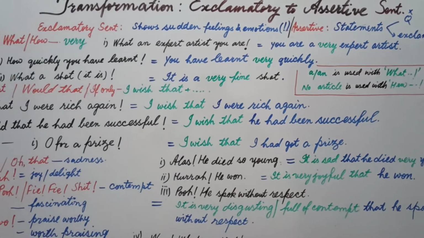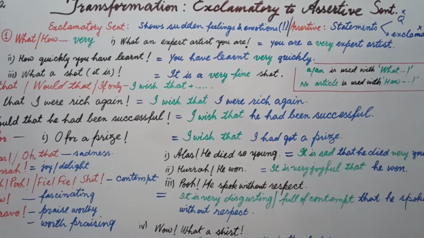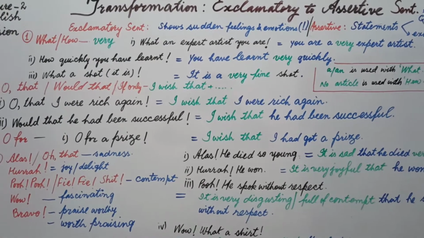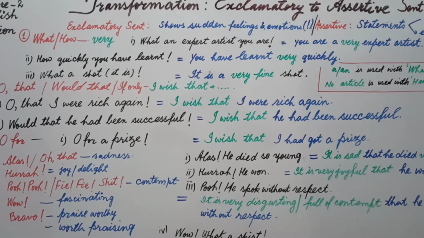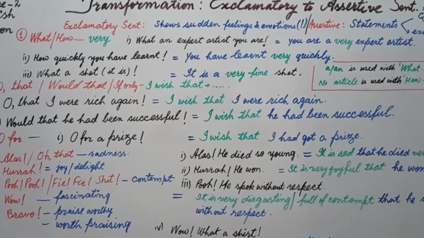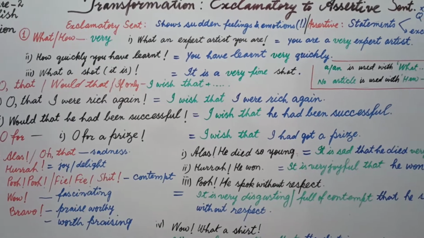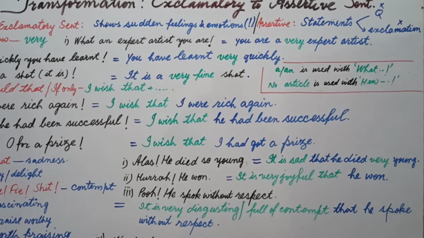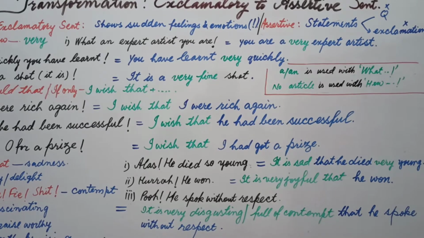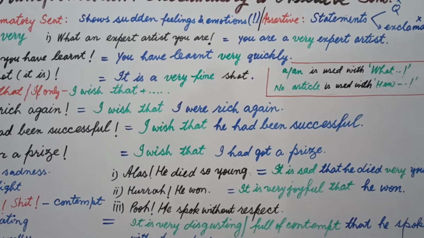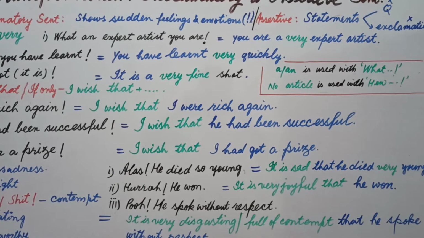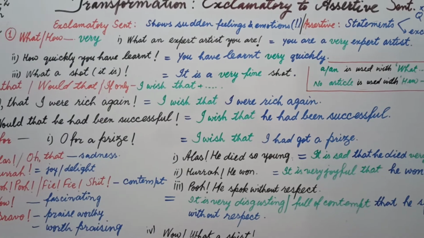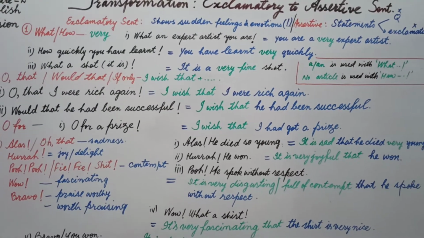It means suppose you are raising your eyebrows and you are exclaiming, what a nice shirt. It means you haven't used helping verb, you haven't used other words, but your expression is showing that you are very surprised and you liked it very much. Now you write the same expression in simple structure, in normal structure, in usual structure, that is called assertive, because in this structure you don't use any exclamation there and you write what into very. Now we will understand all this in this lecture, students.